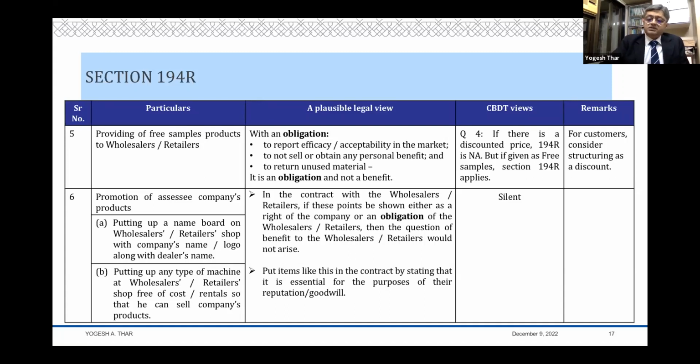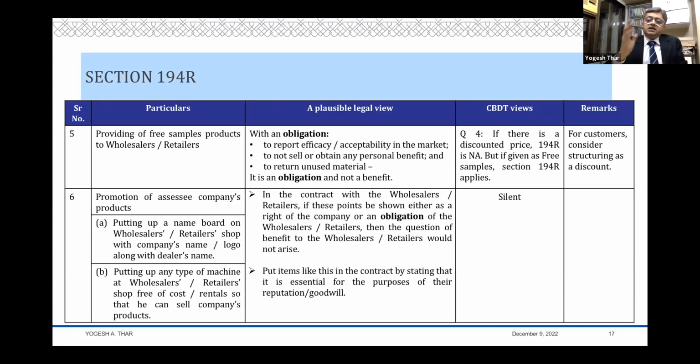However, because of the CBDT circular, the tax department will definitely treat it as your failure to deduct under 194R and take action against you. So therefore, for all practical purposes, fall in line with the CBDT circular and structure it as a discount, add those free items in your bill, which they say effectively reduces the price of the item, and therefore it is in the nature of discount.